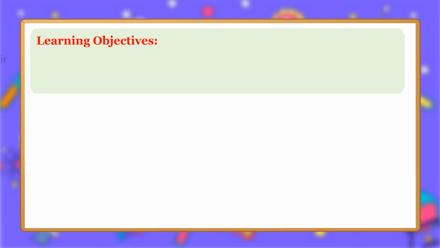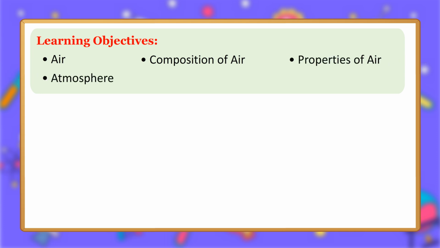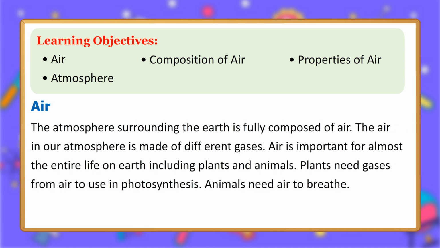Air. Learning objectives: composition of air, properties of air, atmosphere. The atmosphere surrounding the Earth is fully composed of air. The air in our atmosphere is made of different gases. Air is important for almost the entire life on Earth, including plants and animals.